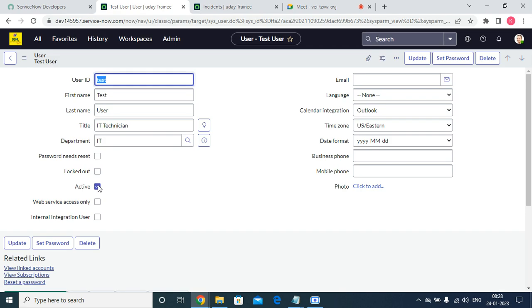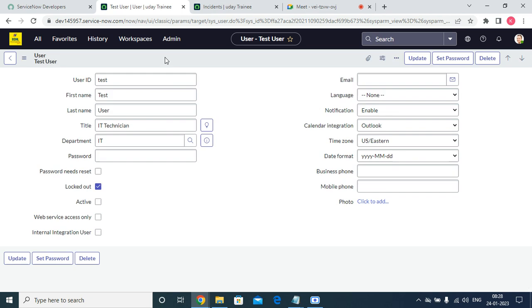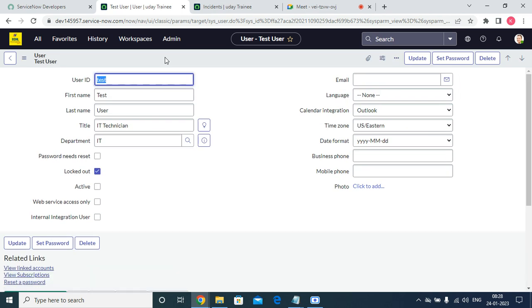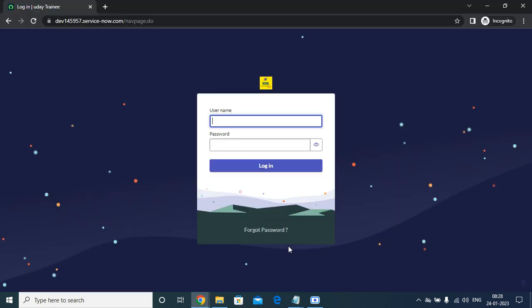And next, if you make active false and try to save the record, then it will not allow the user to log into the system. That means if active is false and we save the record, automatically the logged out will become false, and we will see it now.